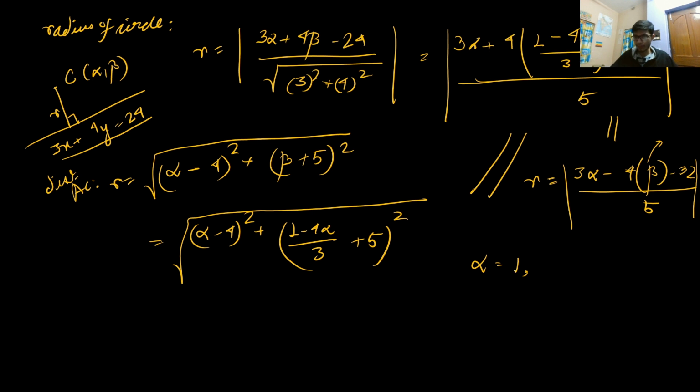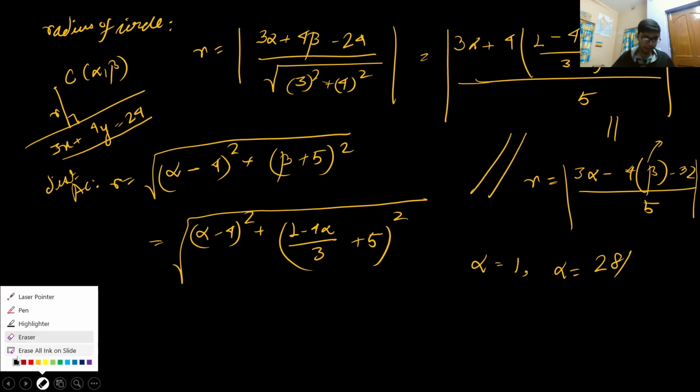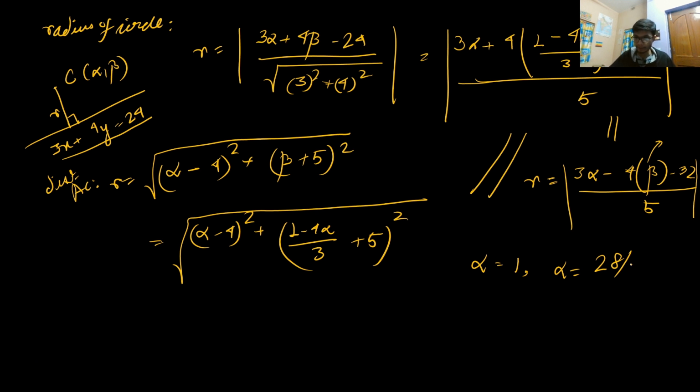I have solved this on my rough. If you solve it, you'll get alpha equal to 1 and alpha equal to 28 by 3.